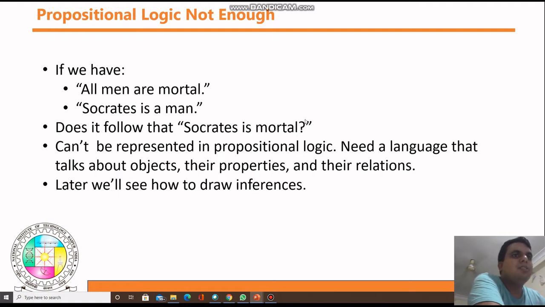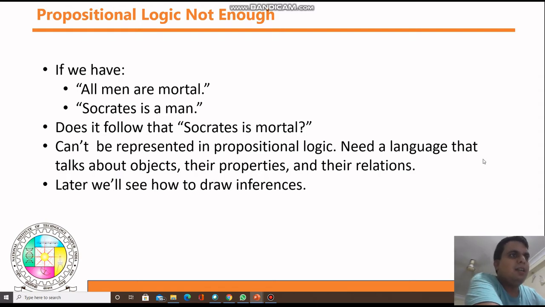This is called the inference, guys. You have got this inference from these two statements, but these two statements can't be represented in propositional logic. We need a language that talks about objects, their properties, and their relations: objects like all the men, properties like being mortal, and relations like "is a". For that we need a language, and later we will see how we can draw the inference from these statements.